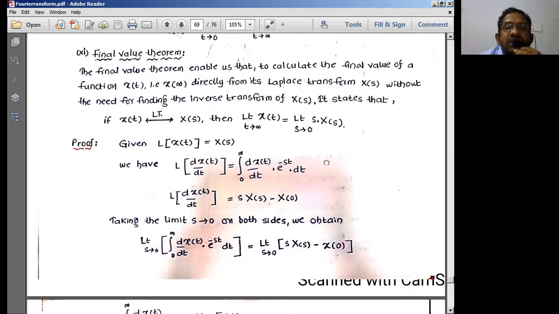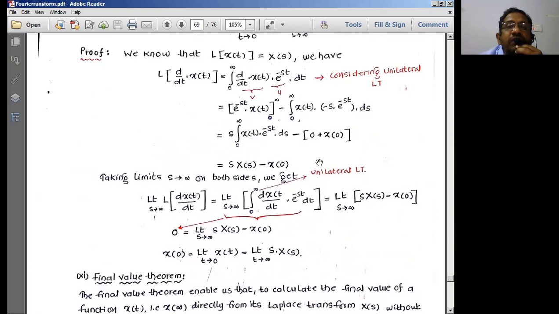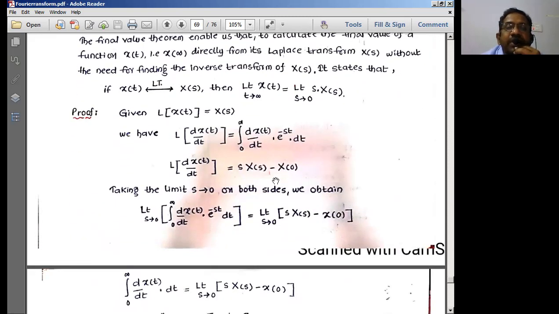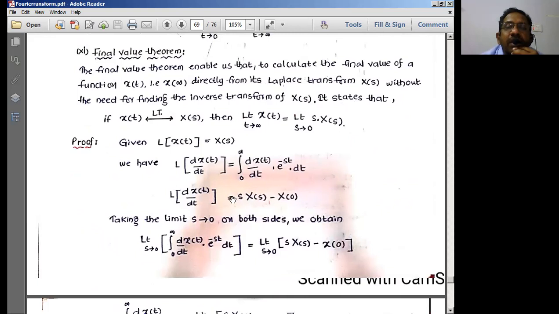Already we have derived d by dt of x of t, e power minus st dt, is equal to s into x of s minus x of 0. Same thing I can write here. Now the only thing is, I would apply the limit here for x of s. So apply limits s tends to 0 on both the sides.